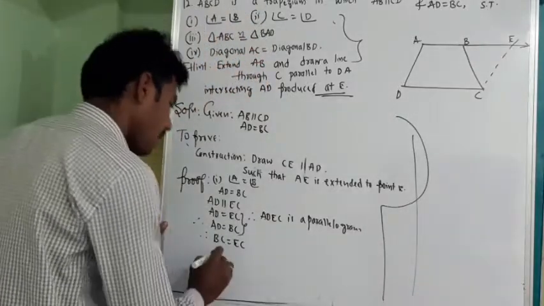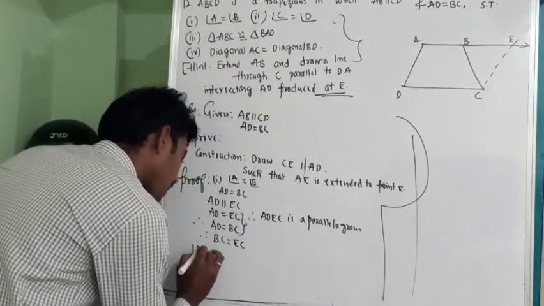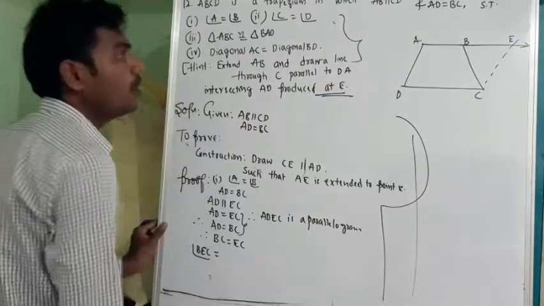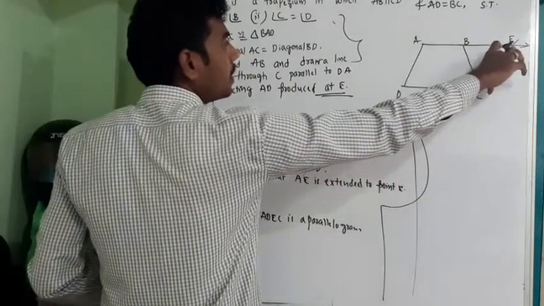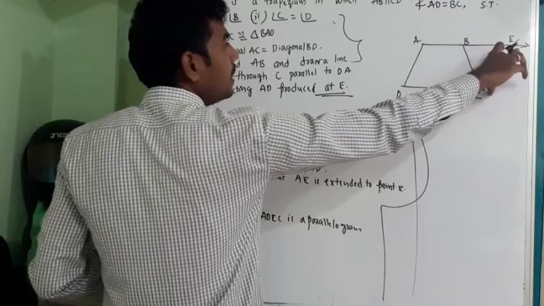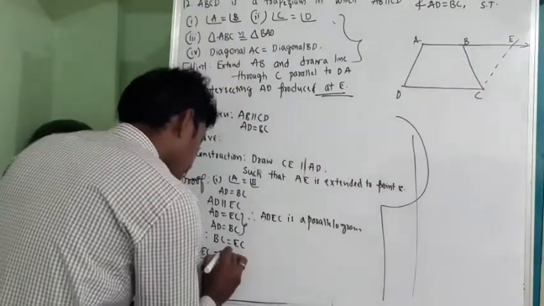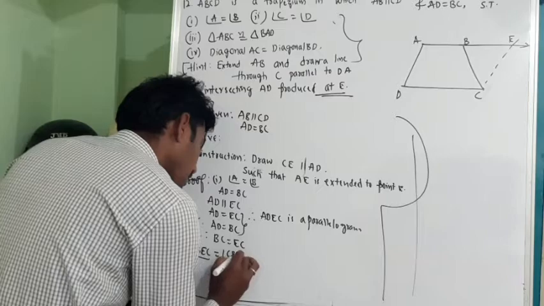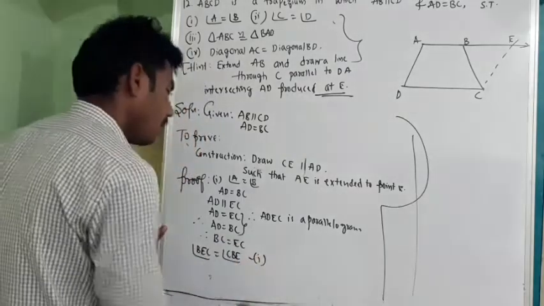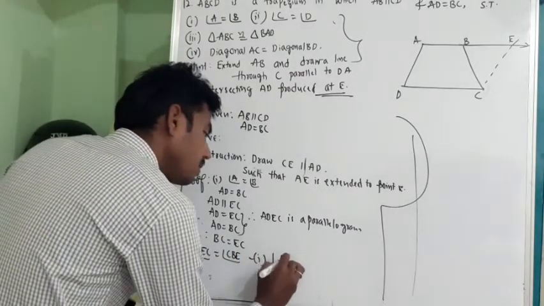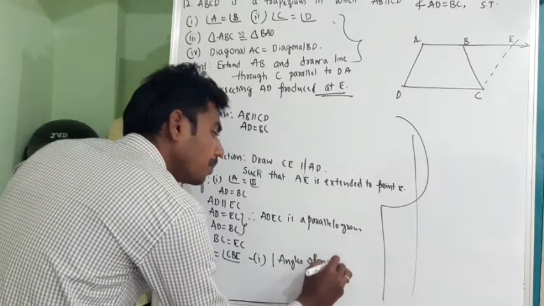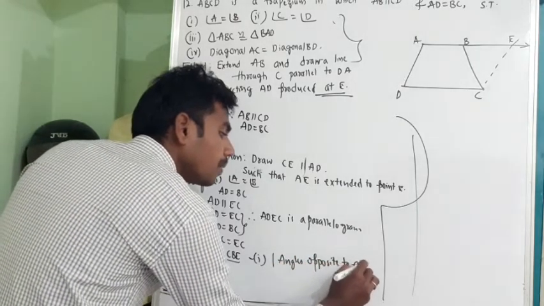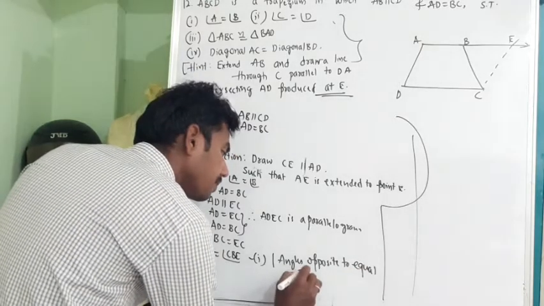That is angle BEC, is equal to angle, which is the angle opposite to side EC? That is CBE. I call it as 1. Why? Because angles opposite to equal sides are equal.